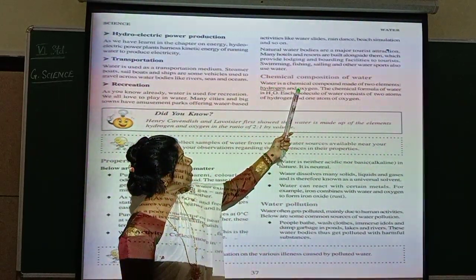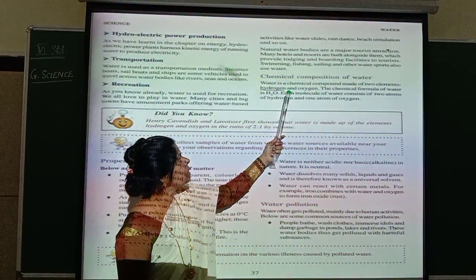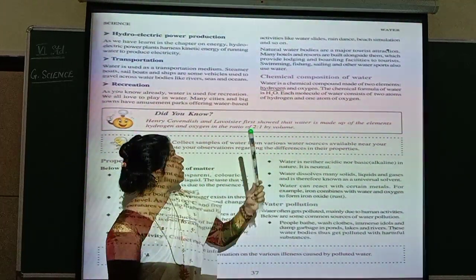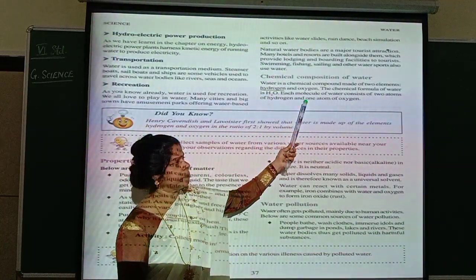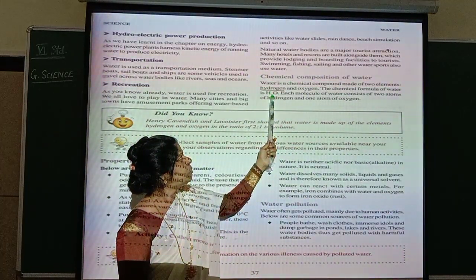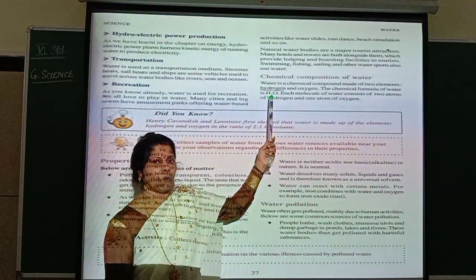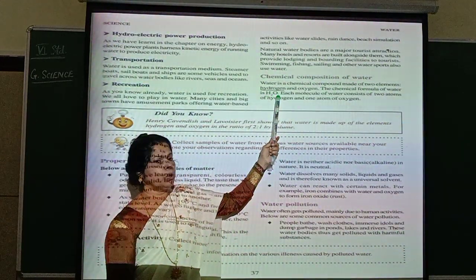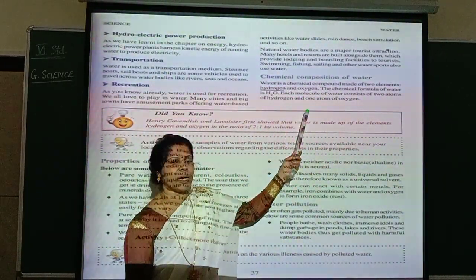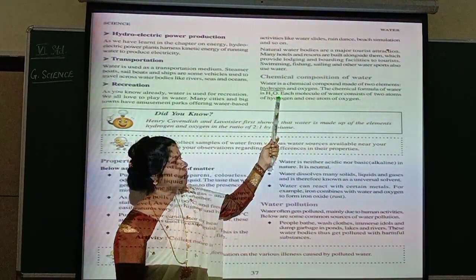Now coming to the next one, chemical composition of water. Water is a chemical compound made of two elements, hydrogen and oxygen. The chemical formula of water is H2O. See? Two atoms of hydrogen and one atom of oxygen together form one molecule of water, that is H2O. Each molecule of water consists of two atoms of hydrogen and one atom of oxygen. So when the number two is written, it is two atoms, and when there is no number it means one atom of oxygen.